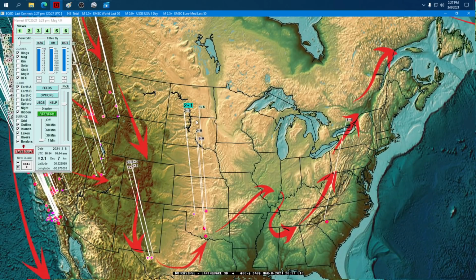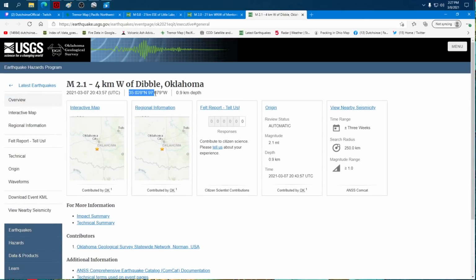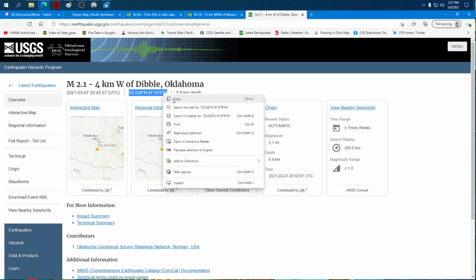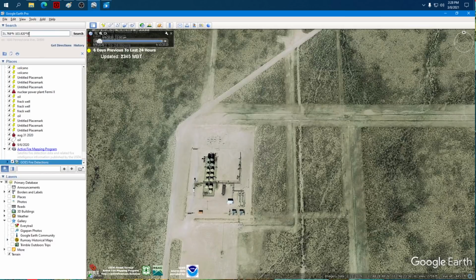All of these spots in Oklahoma, there's 4 different sets of quakes, but I'll just pull one from right in the middle. You can go look up the rest if you need to. Dibble, Oklahoma. Dibble. We're going down to Dibble. I live in Dibble. Hey.